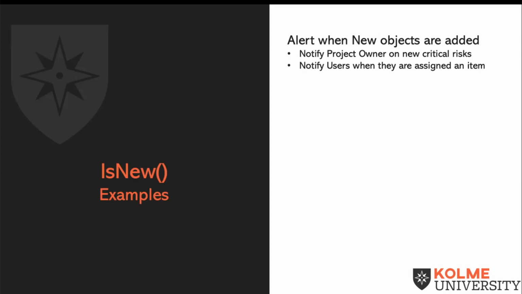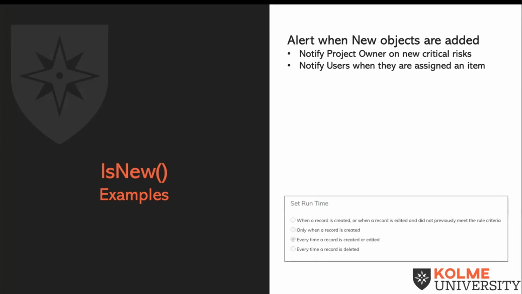Why wouldn't we just use only when a record is created? Good question. Now, based on our runtime parameters, this could be solved by choosing only when a record is created. But often we want these rules to trigger when the item is new or changed. This reduces the number of rules we need, which is important when we think about our usage quota.